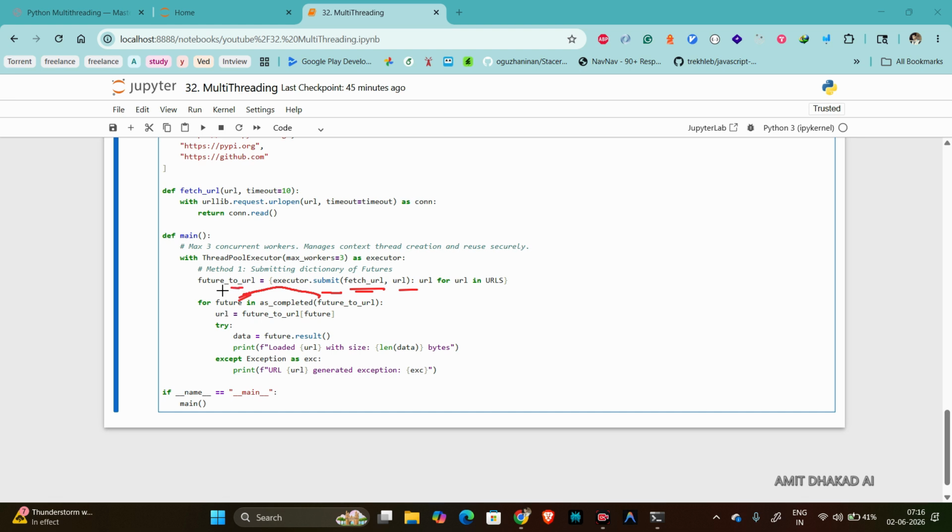It is a kind of receipt, because we will not get data immediately when we make a database or network call. It will take some time to get the data. And here you can see future.result(): it will fetch the result of the API call, the data or response.